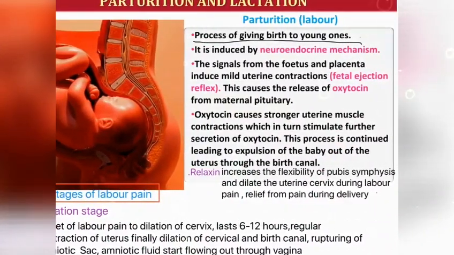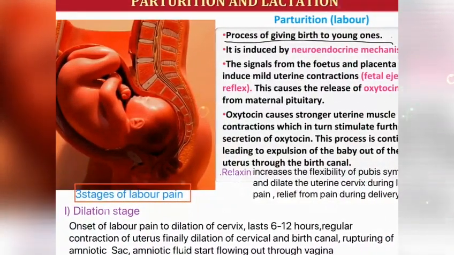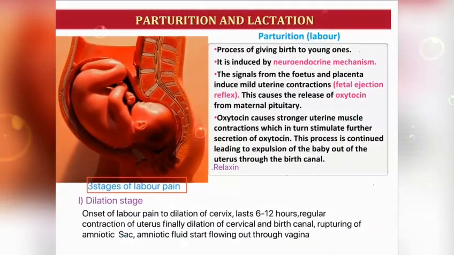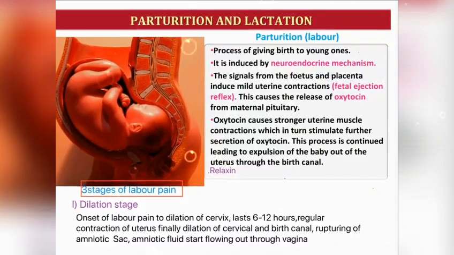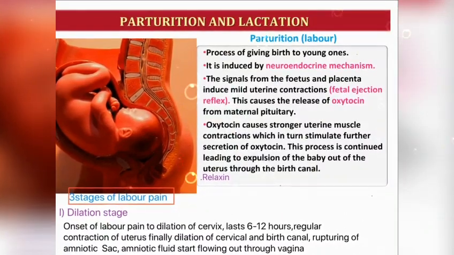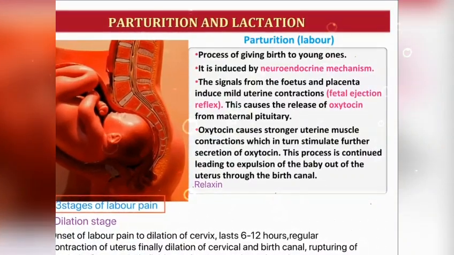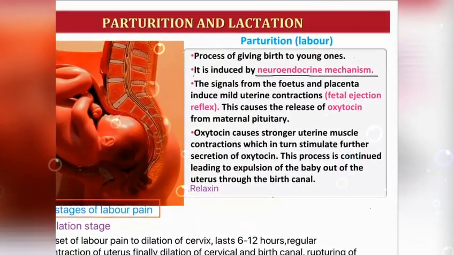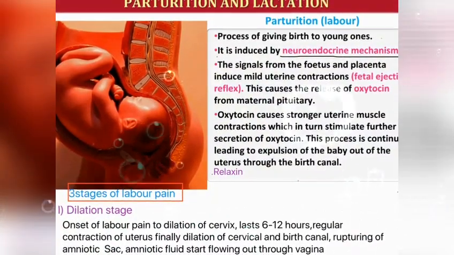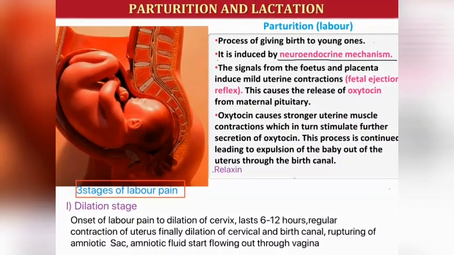The process of parturition is controlled by both the nervous system and the endocrine system, or hormones, secreted by the endocrine glands of the mother. So it is also called a neuroendocrine mechanism.